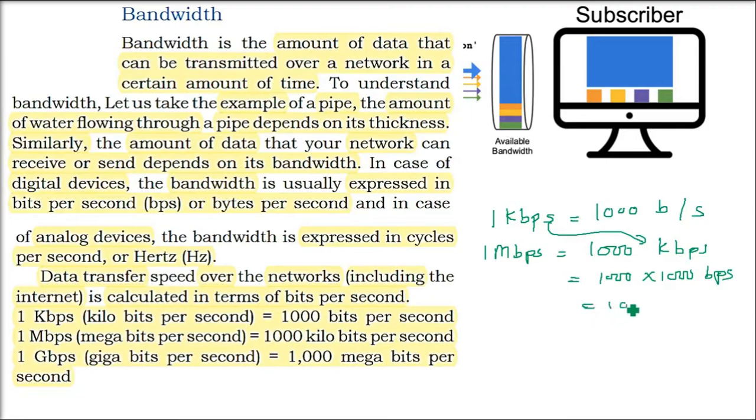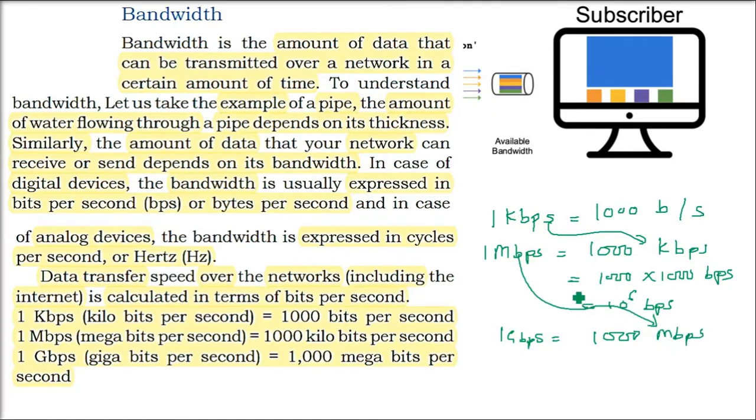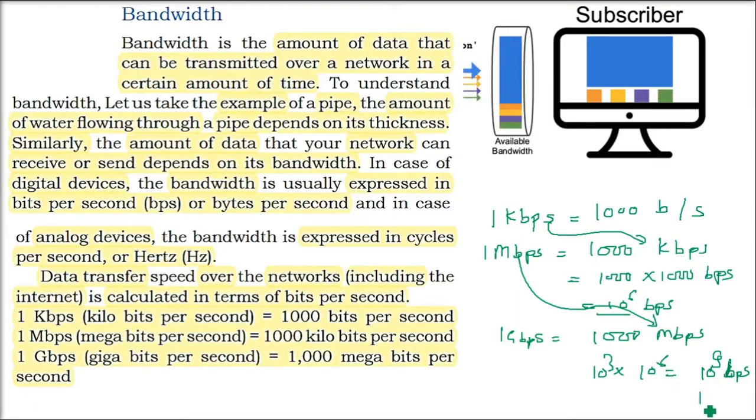So 1 Mbps is 10 to the power 6 bits per second. When we come to 1 Gbps, it is 1000 Mbps. This Mbps is 10 to the power 6 and this is 10 to the power 3, so 1 Gbps is 10 to the power 9 bits per second. Data transfer speed is always in bits per second. We can go ahead to tera also, again adding 1000, so it will be 10 to the power 12.